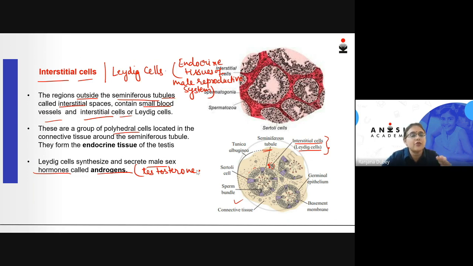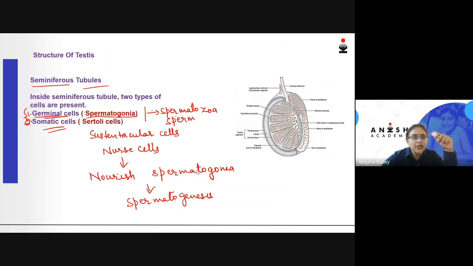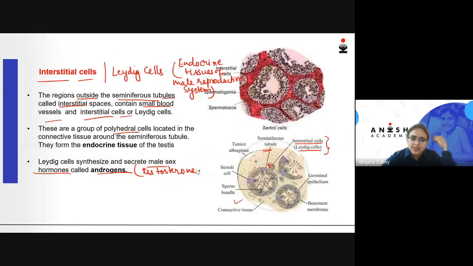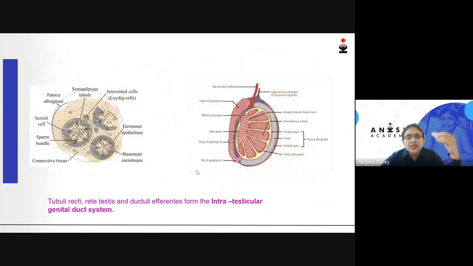So this was primarily about the structure of the primary male sex organ, the testis. We have seen three important cells: the Sertoli cells, the spermatogonia, the germinal cells, and the interstitial cells. Now, let us see the various tubes that help in bringing the sperms out of the testis. As you can see, this highly coiled structure in the diagram is the seminiferous tubules.